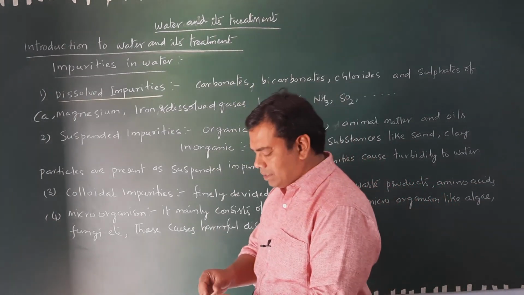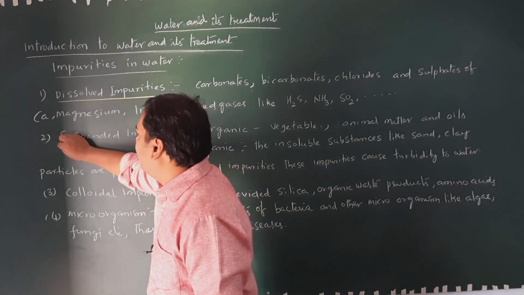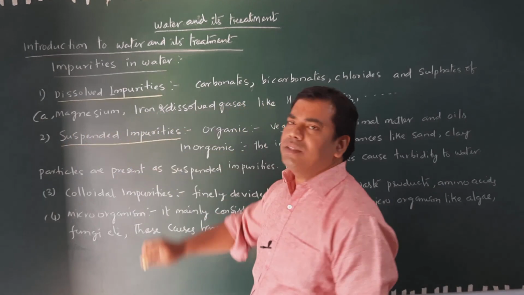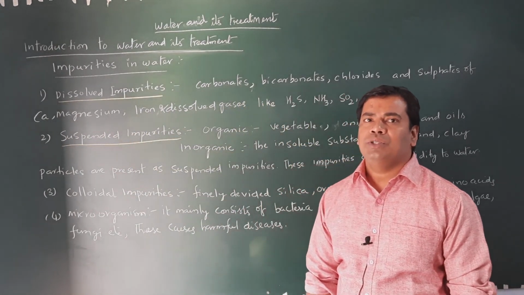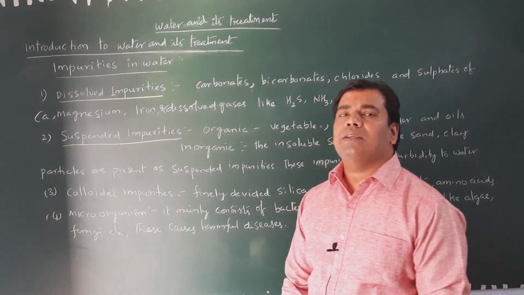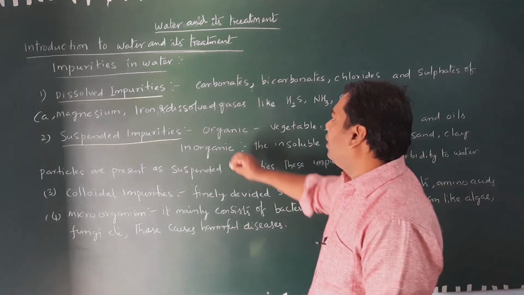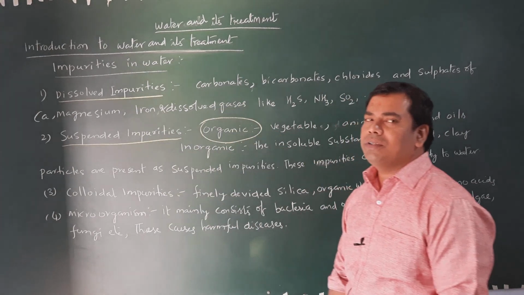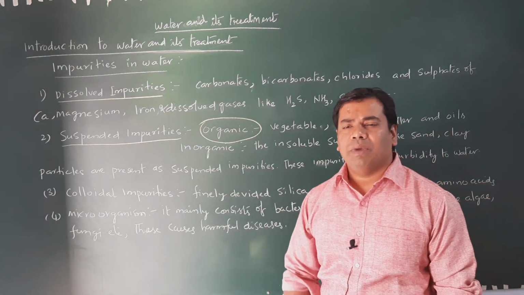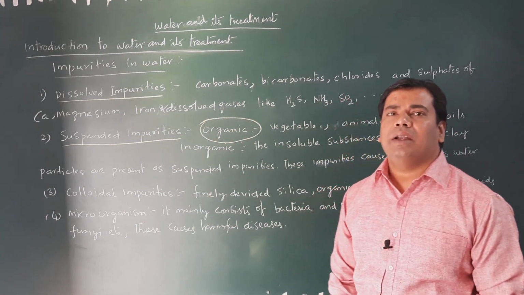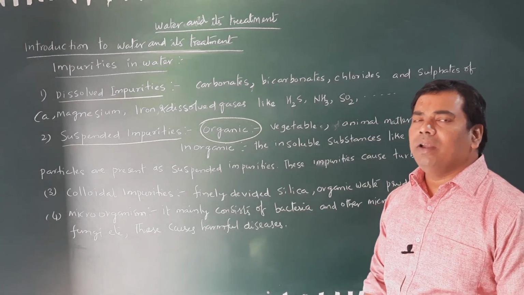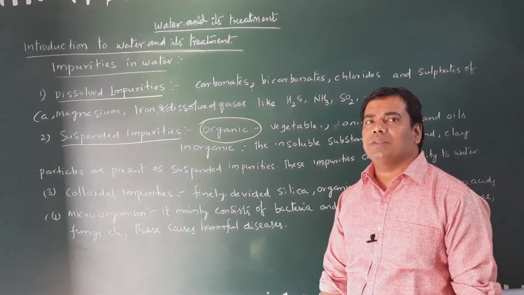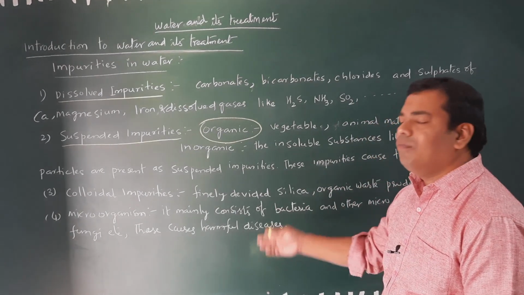The second one is suspended impurities. Suspended impurities are of two types: organic suspended impurities and inorganic suspended impurities. Organic suspended impurities include vegetable matter, animal matter and oil components, which are harmful to the water.